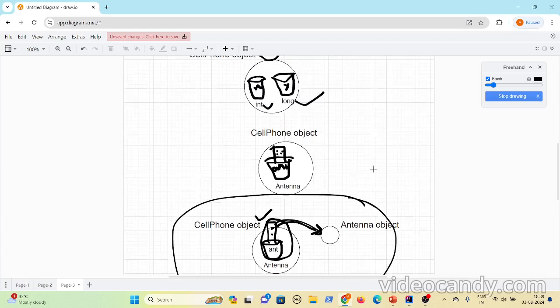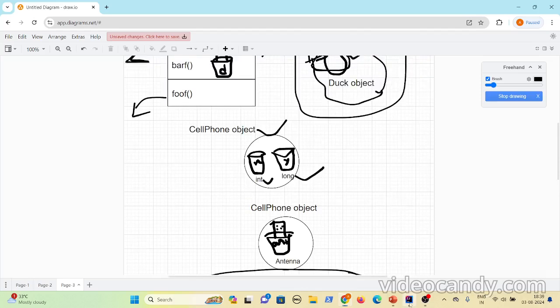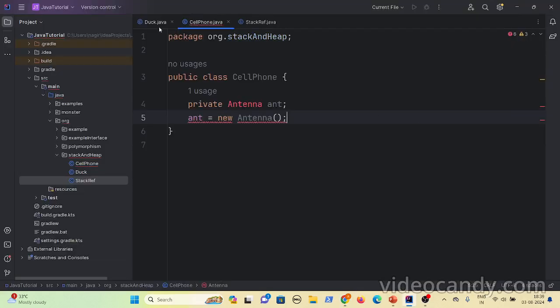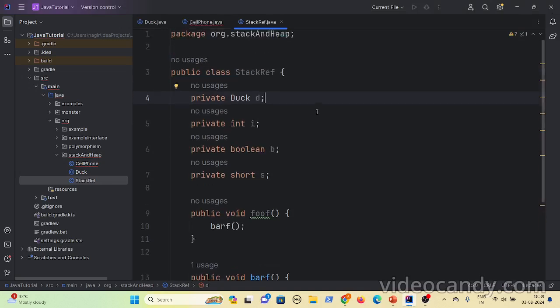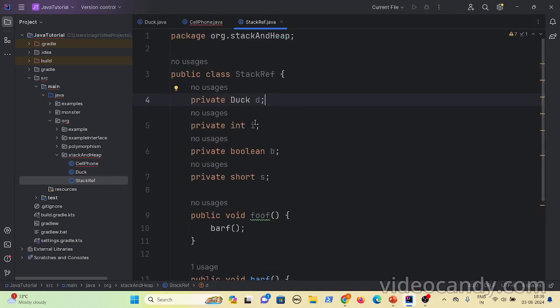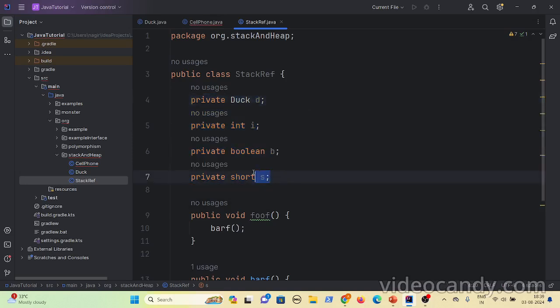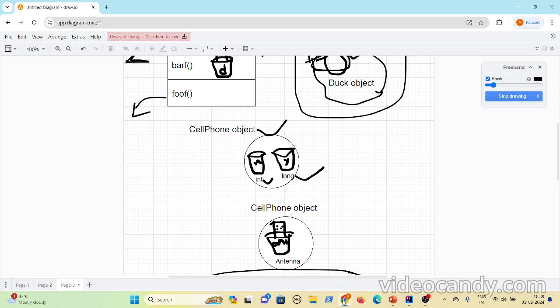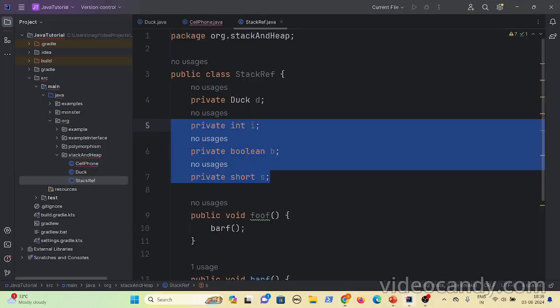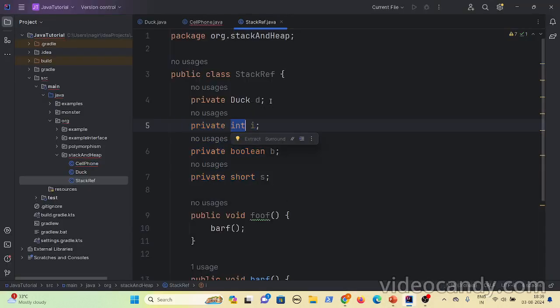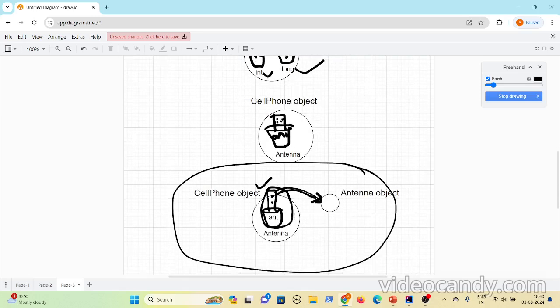Okay. Now, what we have discussed about the object memory, what does that mean? Object memory is equal to the memory that it takes to allocate for the instance variables. If the instance variables are primitive variables, the memory gets allocated according to the type of the variable. If the instance variable is a reference variable, it will just hold the reference. This particular object will not hold the other object at all, right? It will just hold the reference.